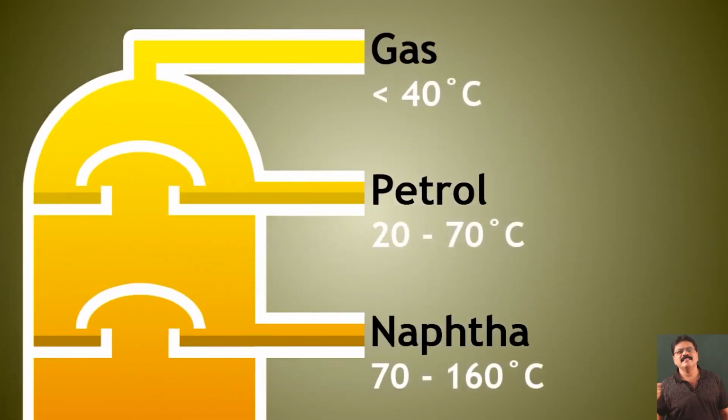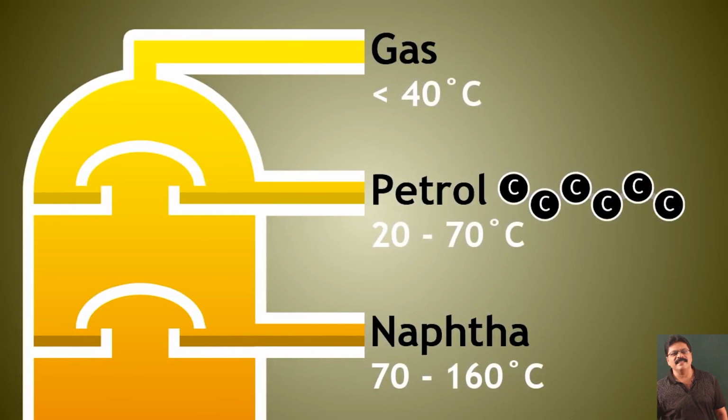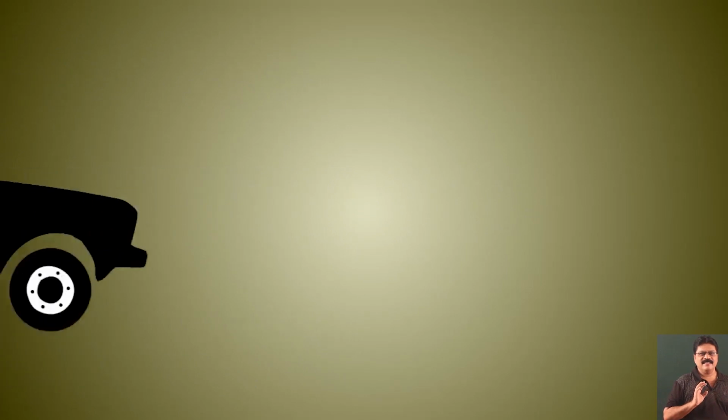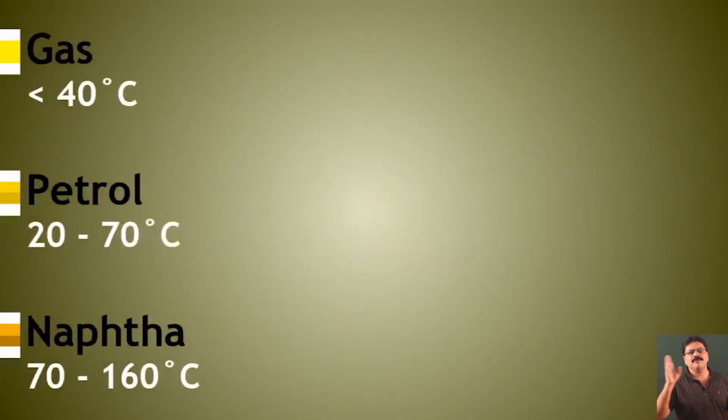Below that comes the first liquid fraction, and that liquid fraction is petrol. Petrol is a mixture of hydrocarbons with 6 to almost 10 carbons, and their boiling point ranges from around 20 to 70 degrees. These are commonly used in automobiles, in the internal combustion engines that we discussed earlier.